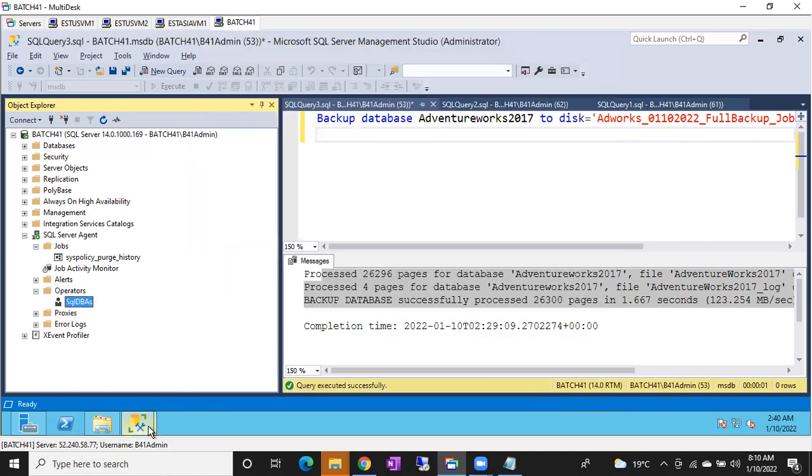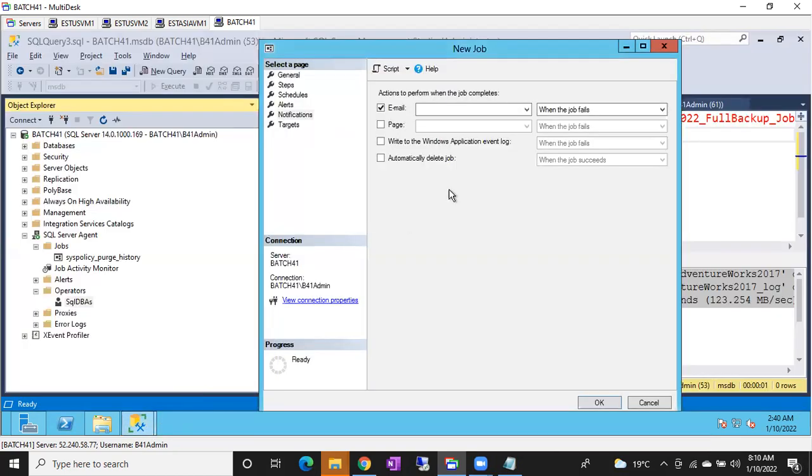Okay, so now where is our job window? This is how we'll create an operator. Now if you see here, let me refresh it. Okay, no problem, I'll show you. When the job fails, I want to get an email. Here you can see three options: when the job succeeds, when the job fails, when the job completes. Which one is the best option? Tell me, when do I have to get an email?